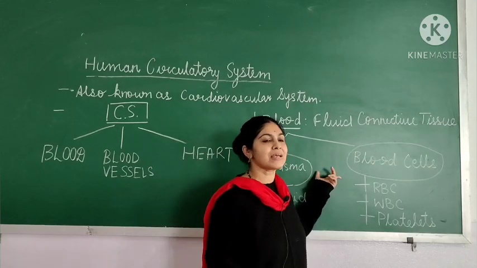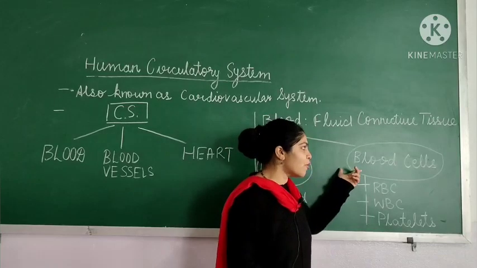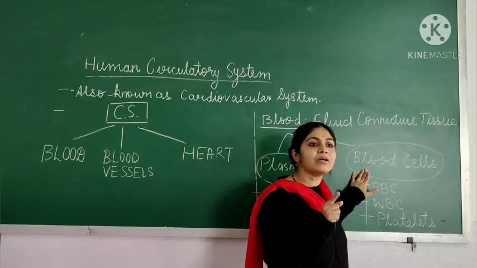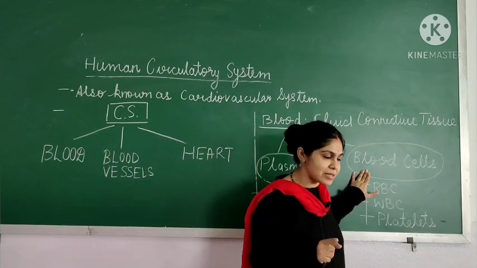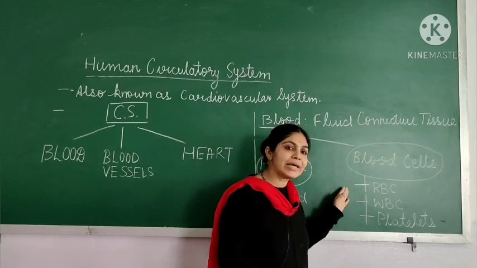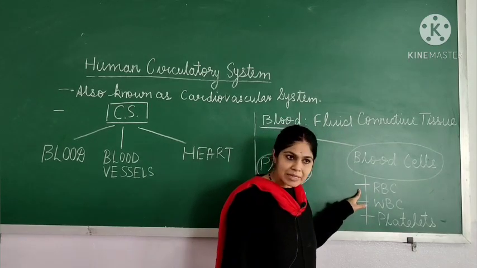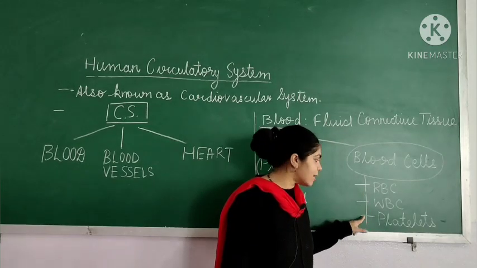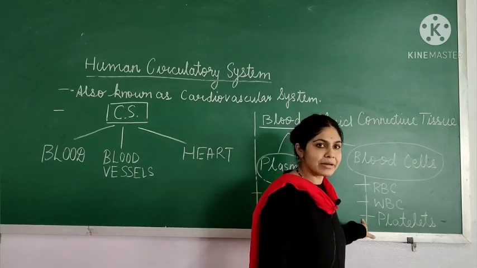Children, this is, we can say, the solid part of the blood, which basically comprises blood cells, and the blood cells are also known as blood corpuscles. The other word we use for cells here is corpuscles. We have three types of blood cells. First is RBC, the red blood cells. Second is WBC, the white blood cells, and third is the platelets, which are also known as thrombocytes.